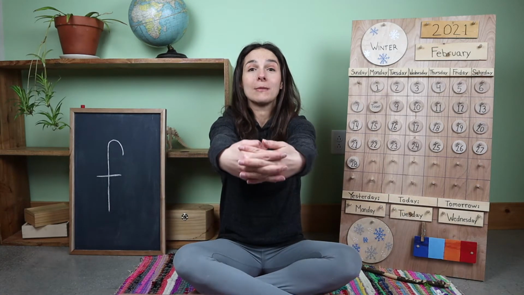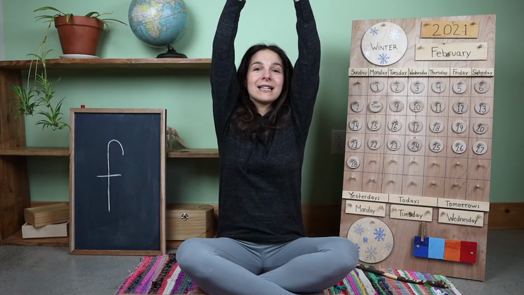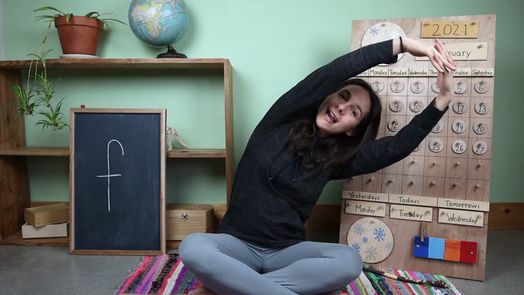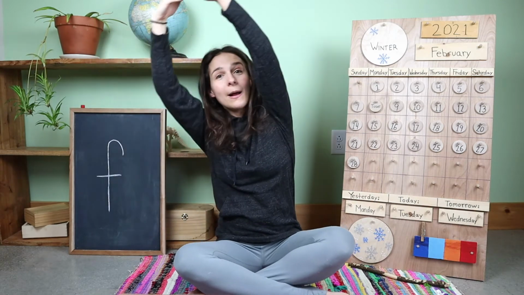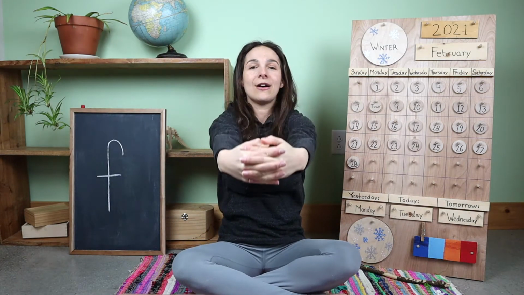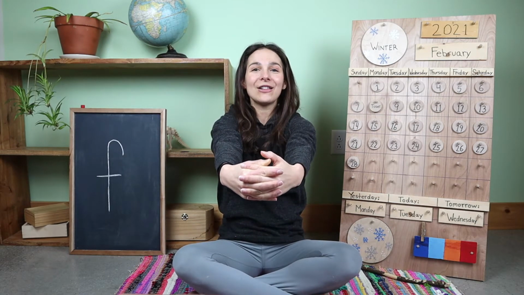We're going to make our arms into a big circle out in front of us like this. Now bring that circle up, up, up over your heads. Let's stretch from one side, over to the other side, back to the middle. Now let's bring that circle back down in front. And now it's time to sing. If you know the words, sing along with me.